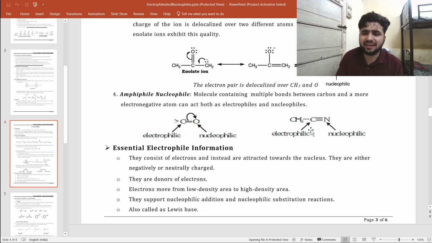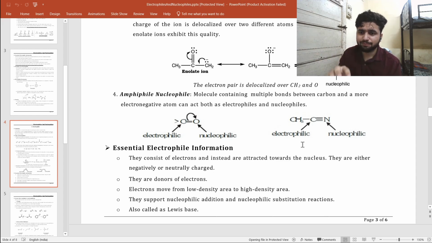Like if we look at the cyanide, this is acetonitrile. In acetonitrile, the carbon will act as an electrophilic center, and nitrogen will act as a nucleophilic center. Why does carbon act as an electrophilic center? Because I already told you about carbonyls. If you remember, carbonyl acts as an electrophile. Why? Because in carbonyl the carbon gets a partial positive charge, as it is attached to a highly electronegative element. So there is an attack on the pi star. I'll tell you later when I go deeper. I'll tell you everything about what exactly pi star is, what exactly sigma star is.